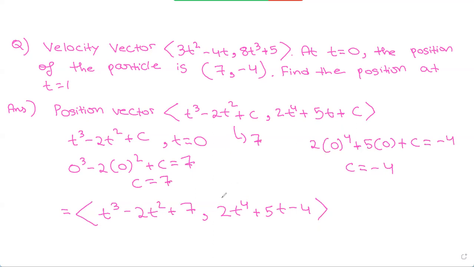Now what we do is we plug in t equals 1 and that would be our answer. So 1 minus 2 plus 7, which is 6. 2 plus 5 is 7, minus 4 is 3. So 6, comma 3 is our position vector at t is equal to 1, and that's our final answer.